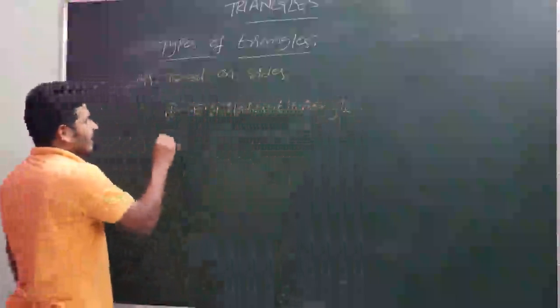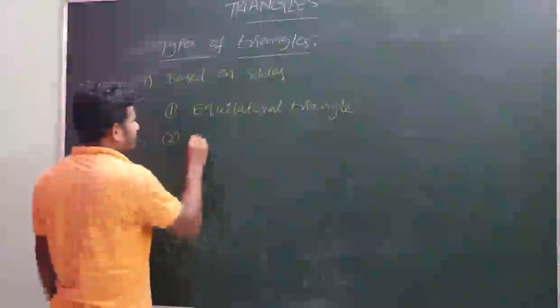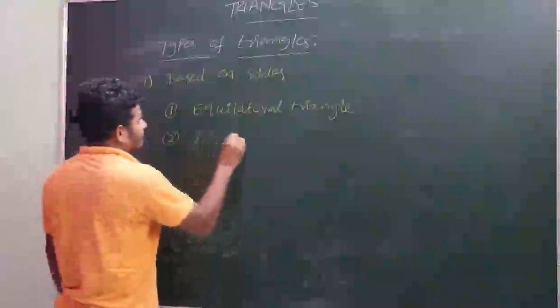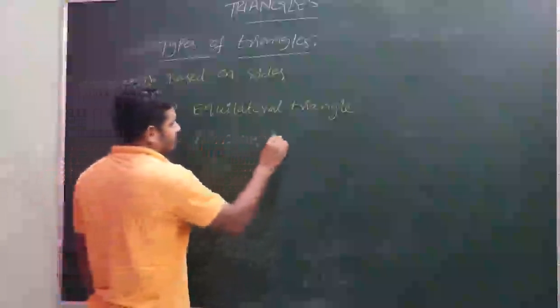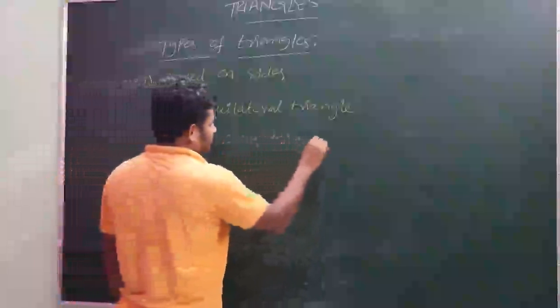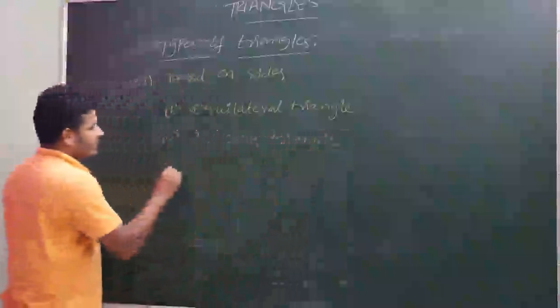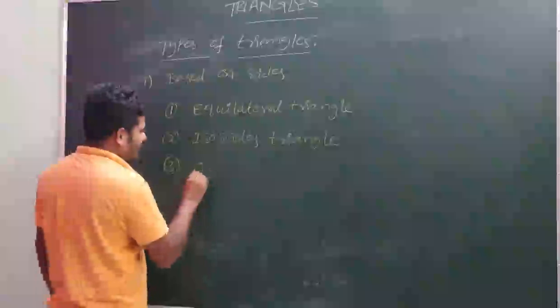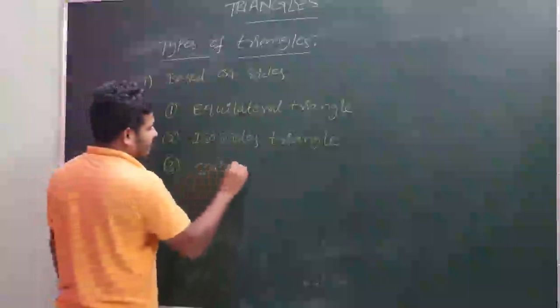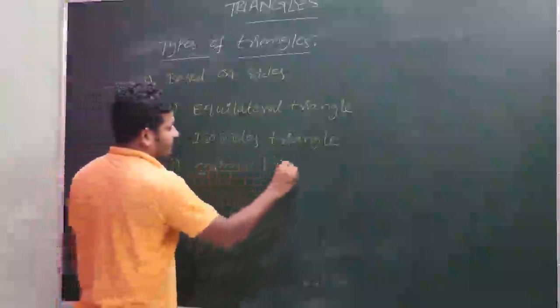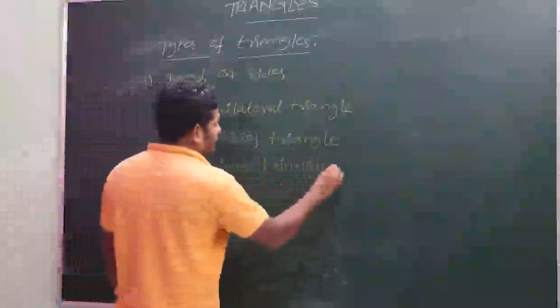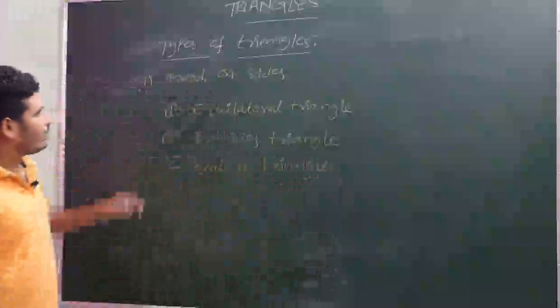Second one is isosceles triangle. And third one is scalene triangle. So let us see about them one by one.